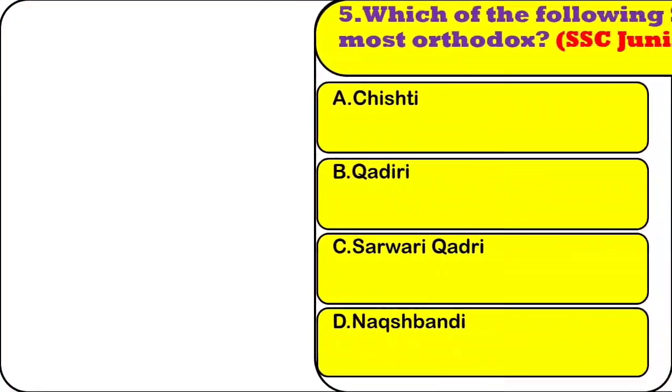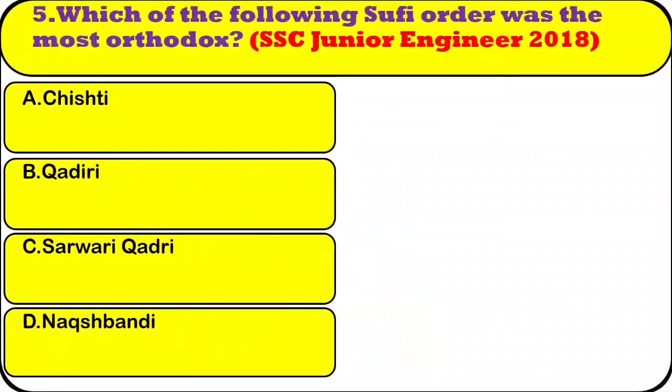Question number 5. Which of the following Sufi orders was the most orthodox? Option A. Chishti. Option B. Qadiri. Option C. Suhrawardi. Option D. Naqshbandi. The right answer is option D.